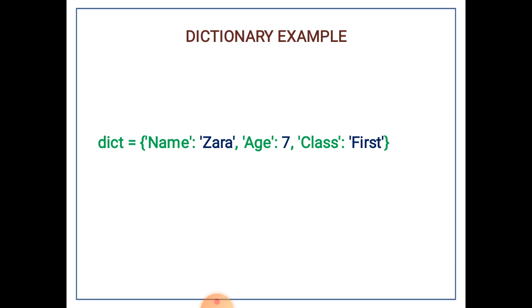So you can see the difference while writing the keys or while writing the values. Keys are written in single quotes for strings, whereas the value for a number does not have a single quote. You can see the value 7 there, which has neither single quotes nor double quotes. Remember that Python strings may be written in either single quotes or double quotes.